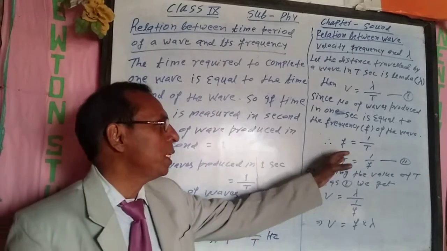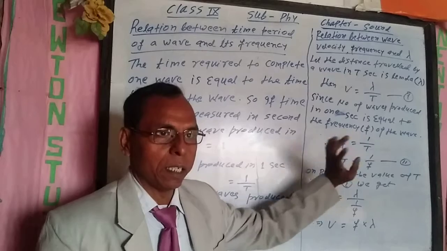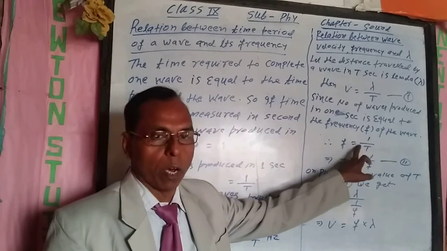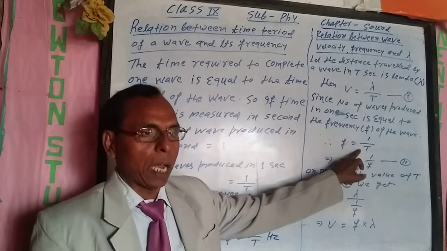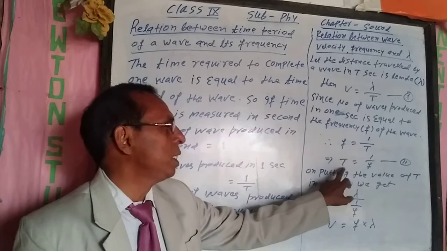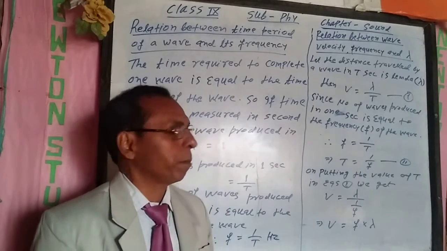So f is equal to 1 by t. Now we can write the next step, t is equal to 1 by f.